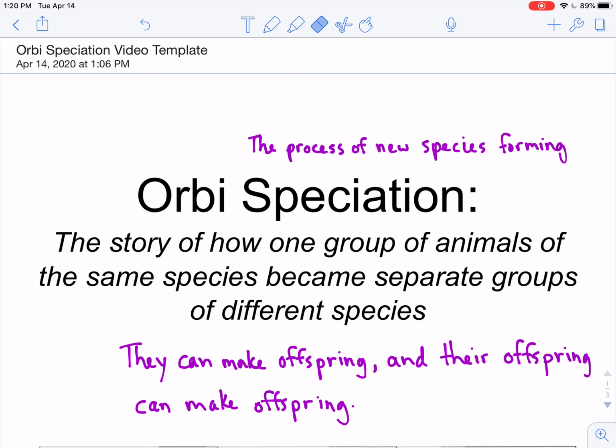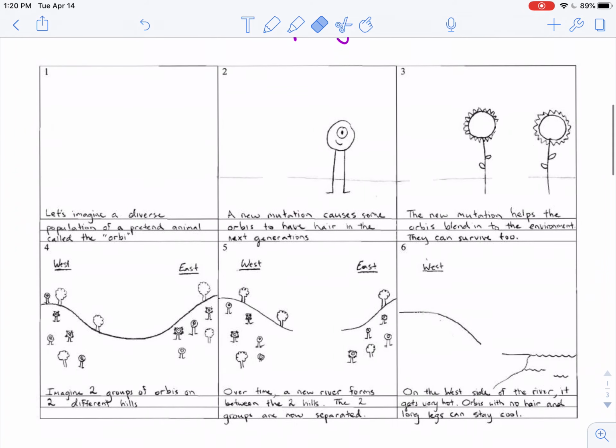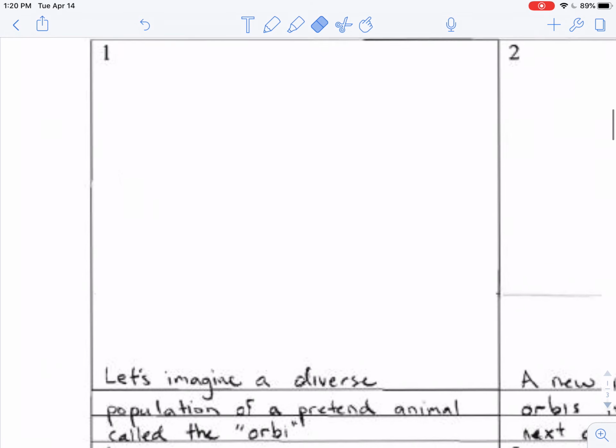So what we're going to do now is go through a few pictures together, and I'd like you to feel free to pause this video and catch up with filling in the blanks on your worksheet and catching up with the pictures that I've drawn for you. And here is that story. Let's focus on picture number 1.